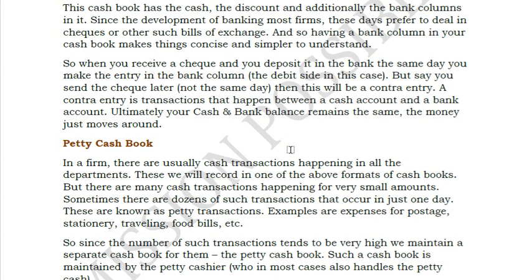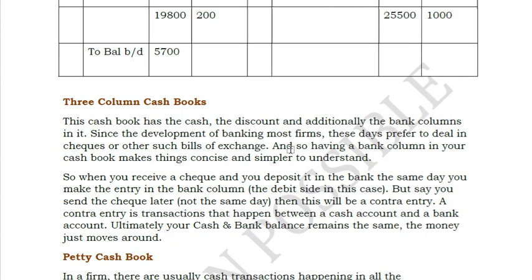And the 3-column cash book is quite huge in size. They have different columns. One is for cash, one is for bank, and then they have a column for discount, and it just keeps on adding. They can do whatever with the cash book, but the most common is having your cash book in a simple format with a debit and credit. That is how a cash book generally looks.